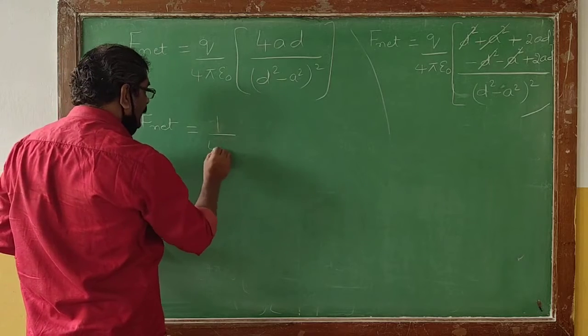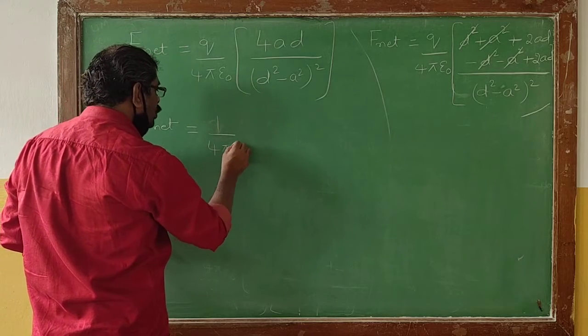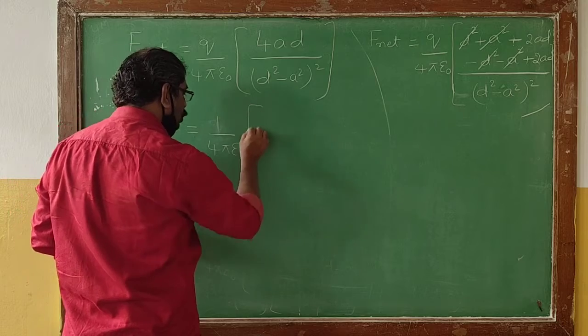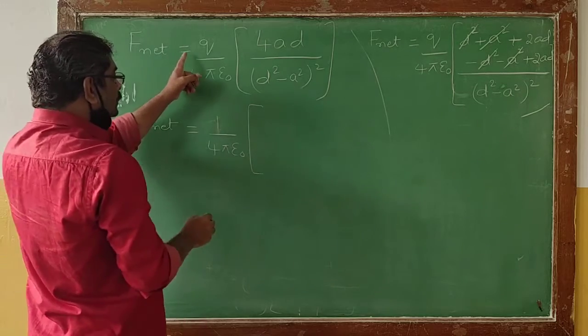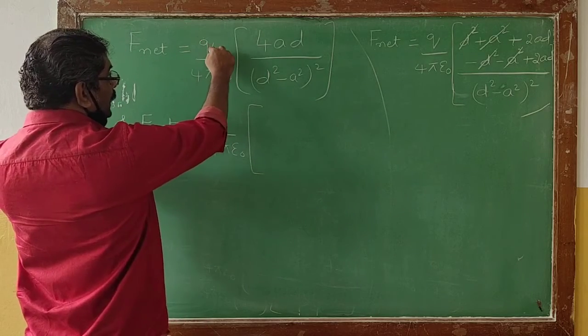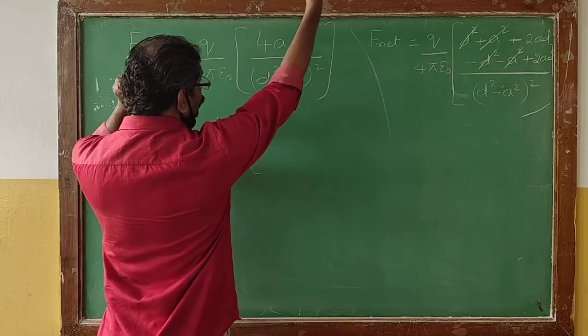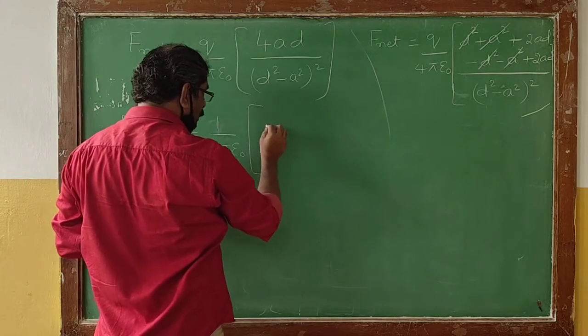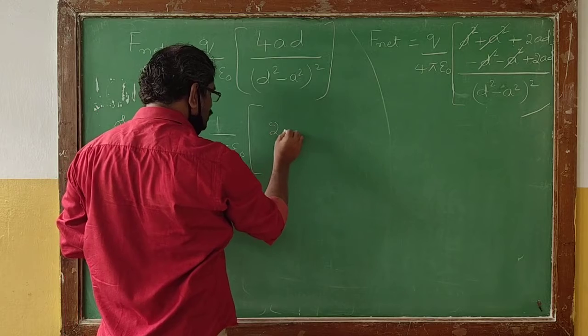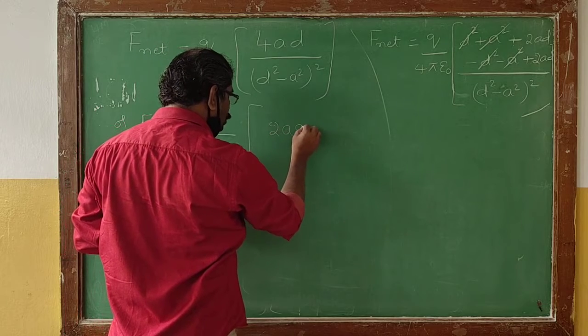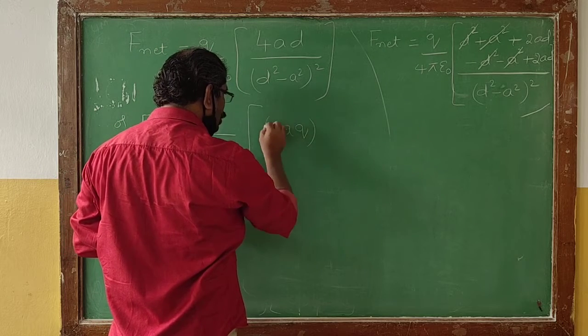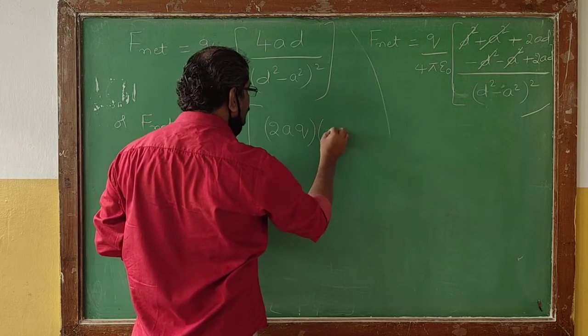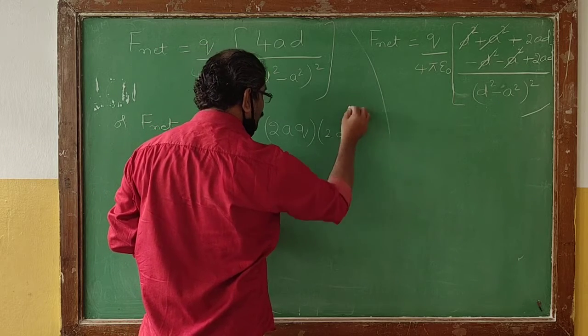Now this can be written 1 by 4 pi epsilon naught, whole multiplied by, now I am taking Q inside. I can write 2AQ multiplied by 2D.